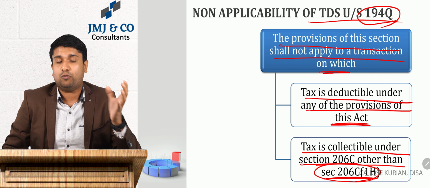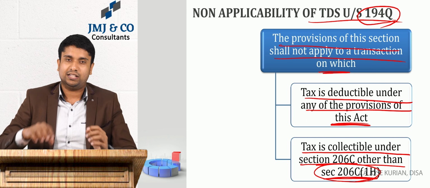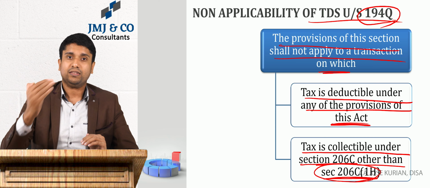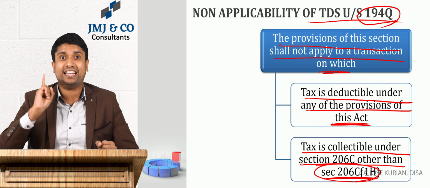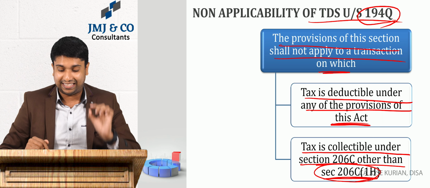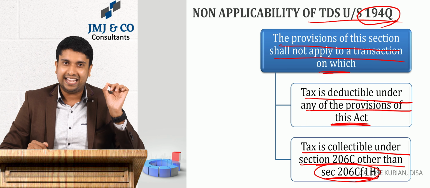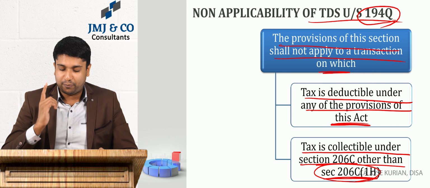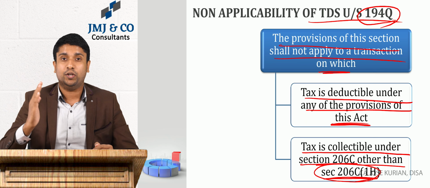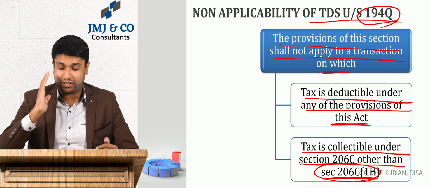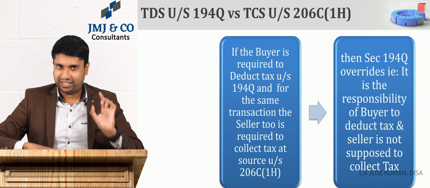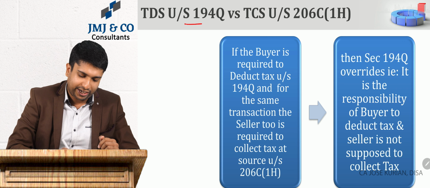And what is 206C1H? In certain circumstances, when a seller sells goods and the value of goods sold is more than 50 lakh, then the seller is supposed to collect TCS at 0.1 percent on the value which is more than 50 lakh. That is what 206C1H is. So friends, if you are not sure about 206C1H, please click on the I button, because I've done a separate video explaining what exactly 206C1H TCS is.